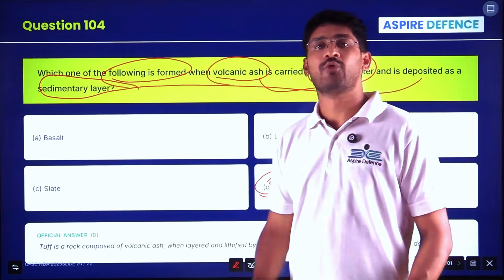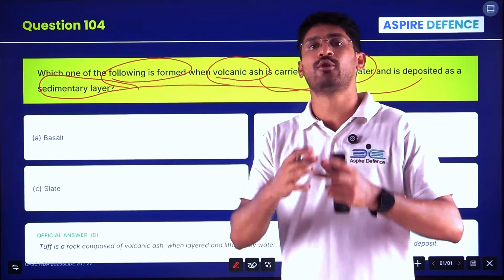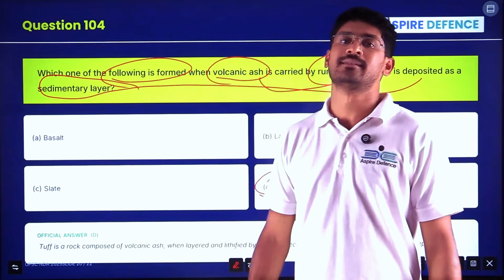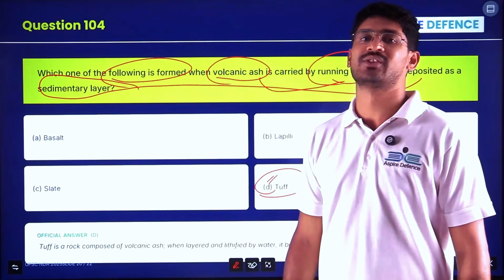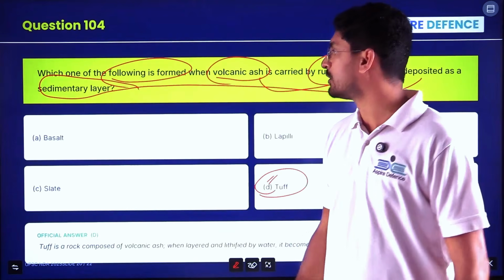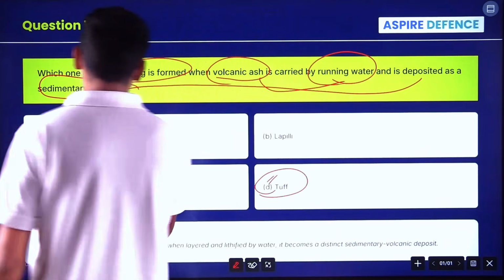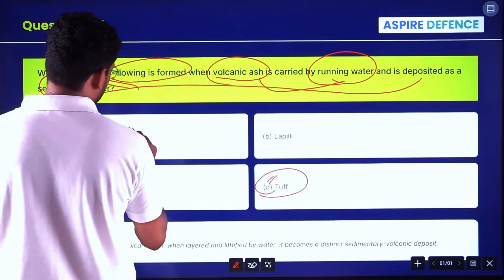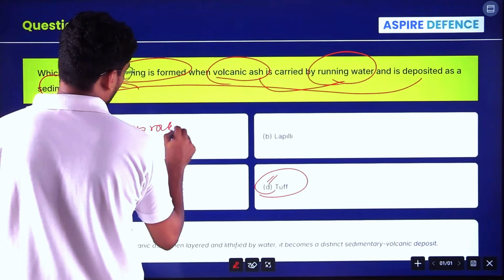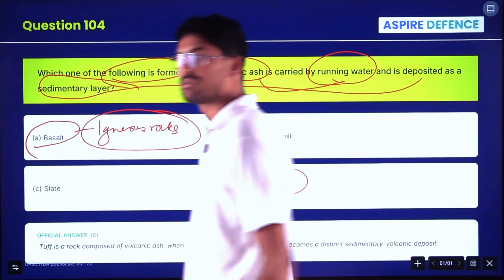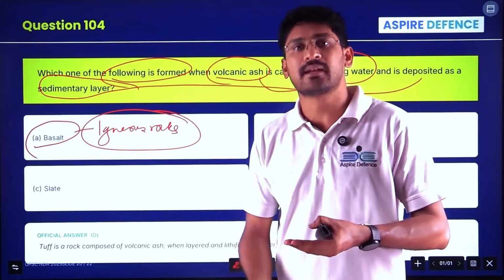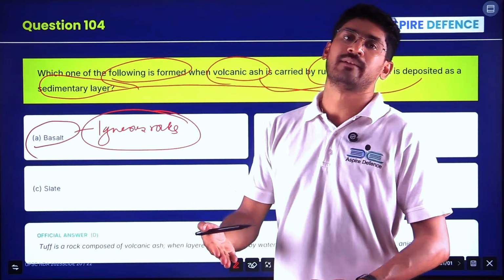Answer me, when volcanic rock, lava flows, when it forms, what will be the answer? Answer me in the comment section. What is the answer? It can be basalt. Those are also called igneous rocks. Igneous rocks can be inside the Earth's surface or above the Earth's surface.